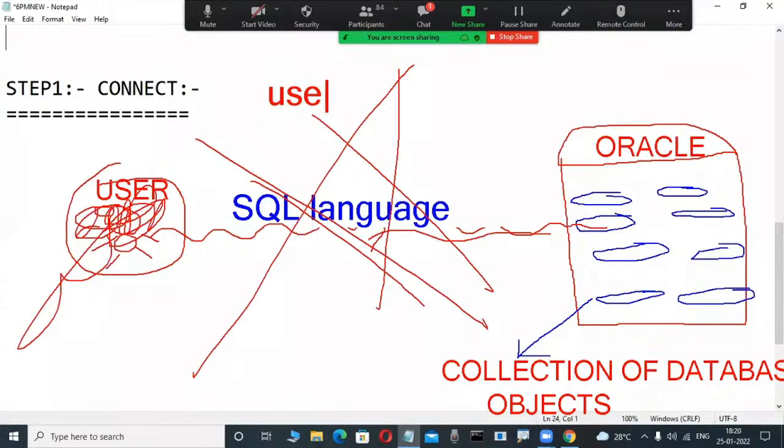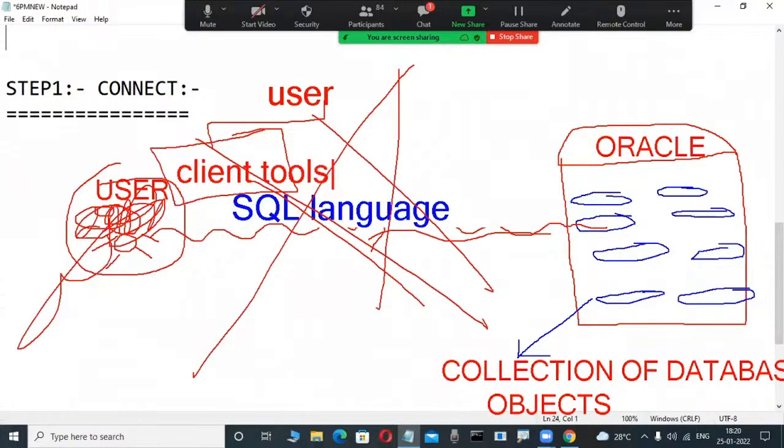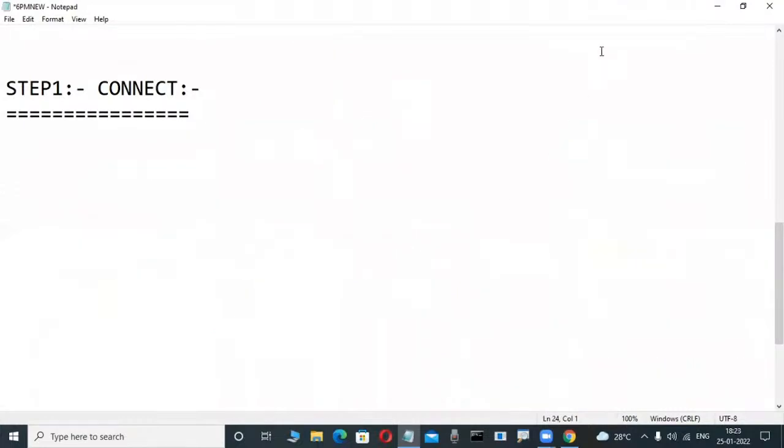First, observe it here. These users first connect to tools. Query tools are there, some tools are there. These are called client tools or query tools. These are SQL Plus, SQL Developer, and Toad. So many tools are there. Then only through these client tools they connect to the server, and then they use the SQL language. That much powerful.